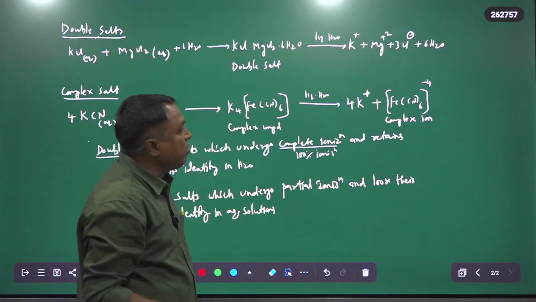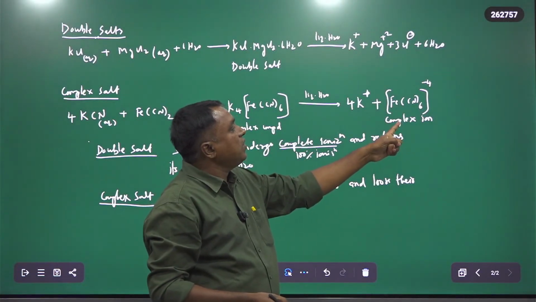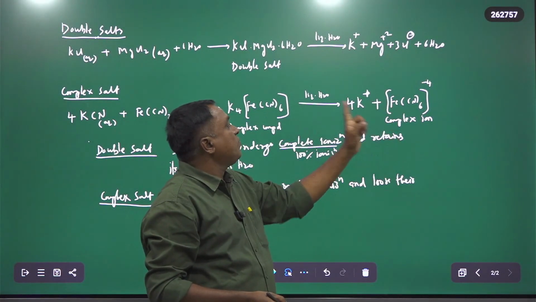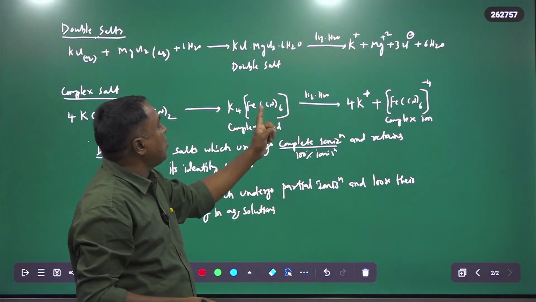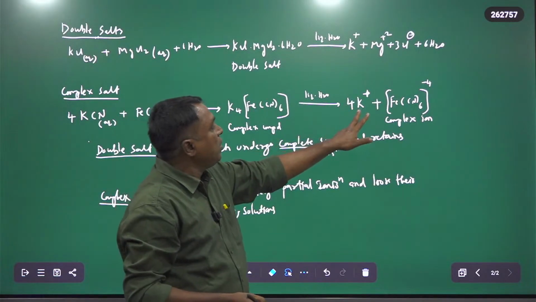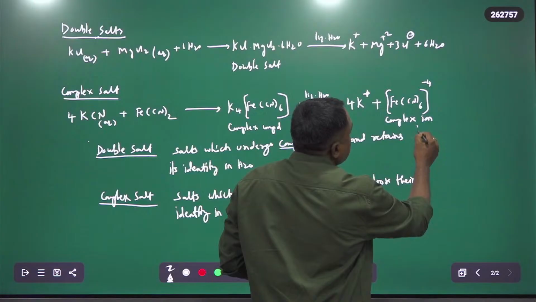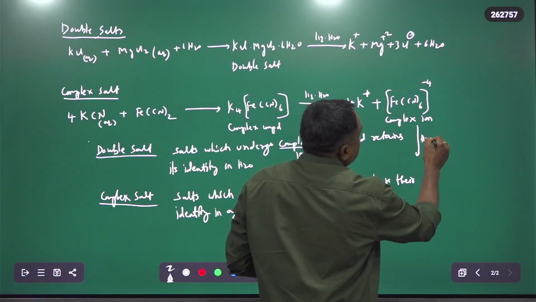Therefore, using semi-micro analysis, we cannot determine the ion present after dissolving a complex compound in water. We only get K+ and this complex ion. The complex ion further does not ionize when dissolved in water.